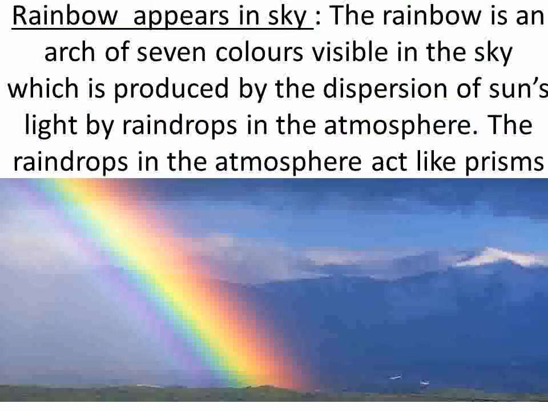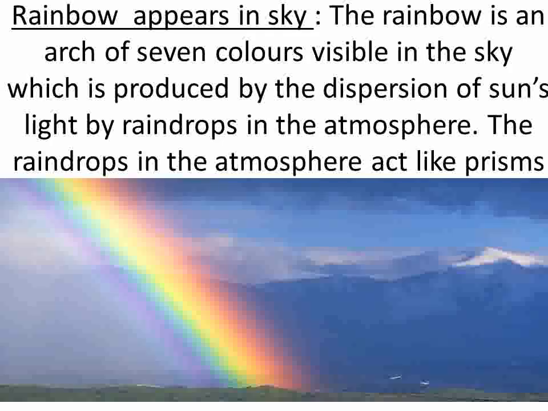Rainbow appears in the sky. The rainbow is an arc of 7 colors visible in the sky, which is produced by dispersion of sunlight by raindrops in the atmosphere. The raindrops in the atmosphere act like a prism.